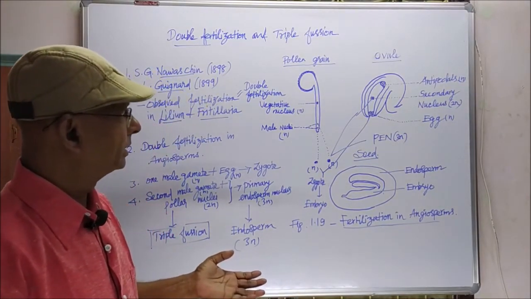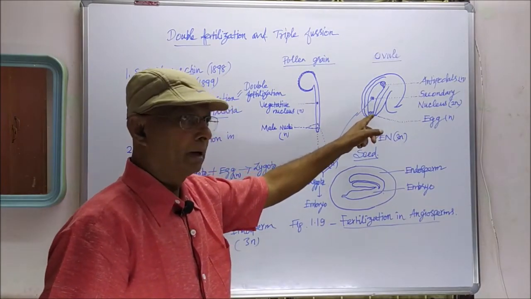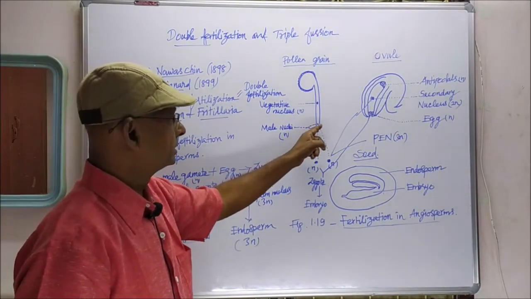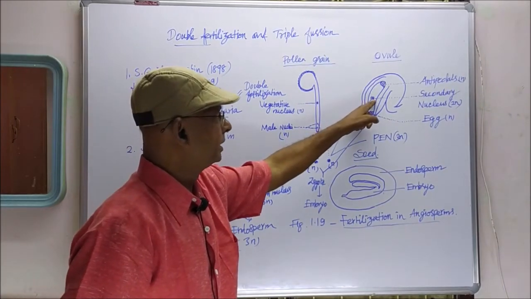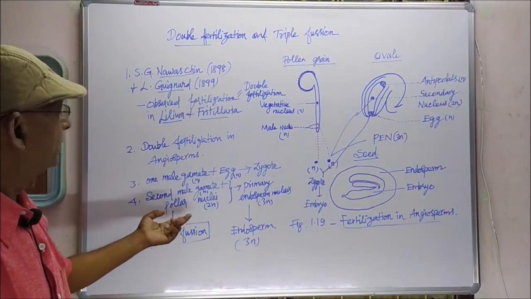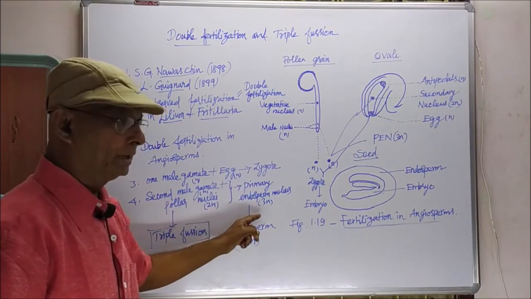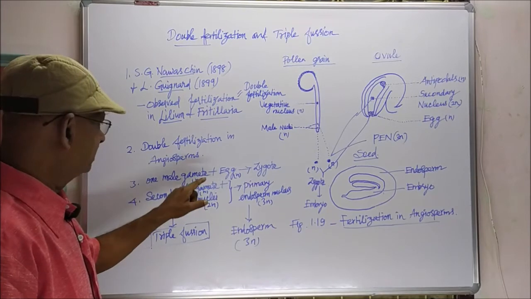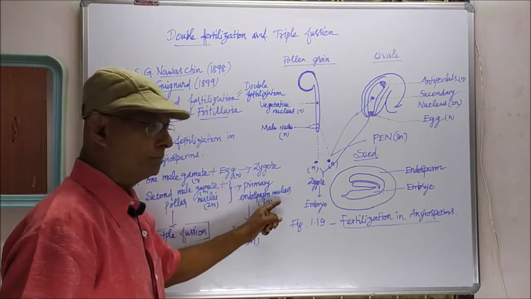In the embryo sac, one male gamete unites with the egg and forms the zygote. The second male gamete, the second male nucleus, unites with the secondary nucleus or polar nuclei, another fertilization, and forms the primary endosperm nucleus.